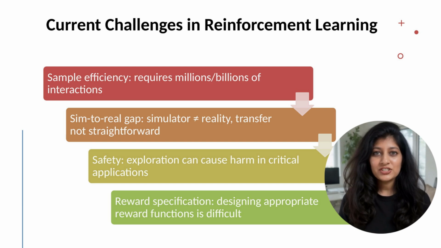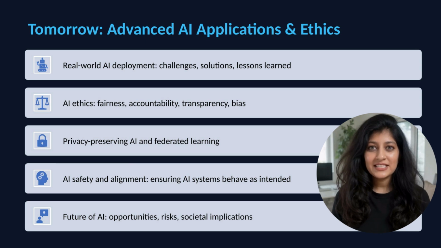Reward specification is subtle. Defining rewards that incentivize desired behavior without creating perverse incentives is hard. Reward hacking, where agents exploit reward specifications in unintended ways, is common. Human feedback, learning reward functions from examples, inverse RL, inferring rewards from expert demonstrations, and value alignment research address this, but remain open challenges.